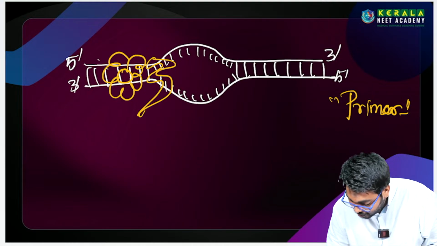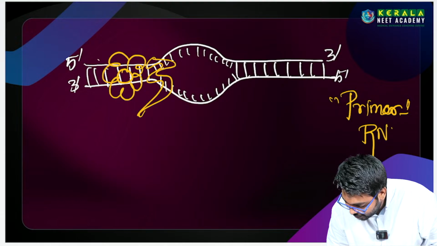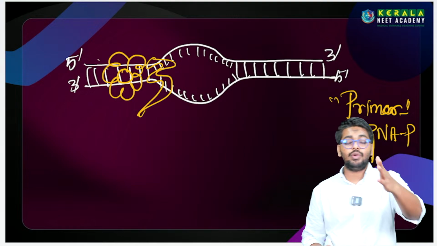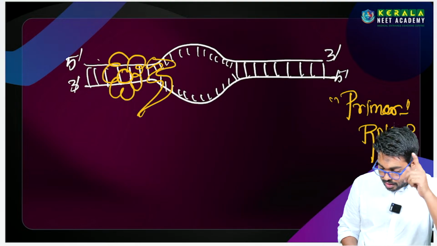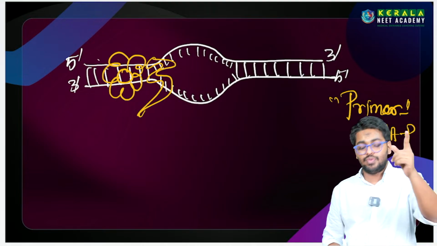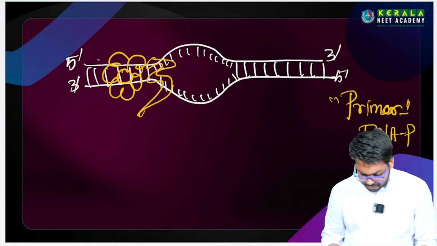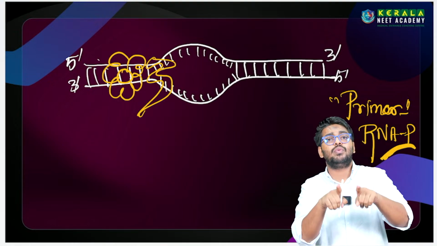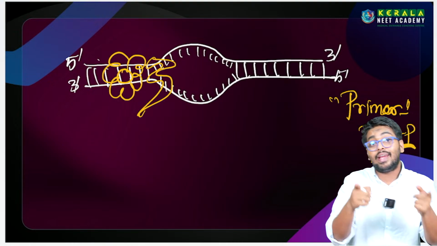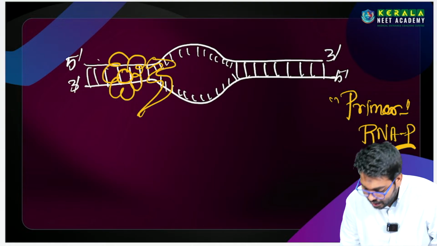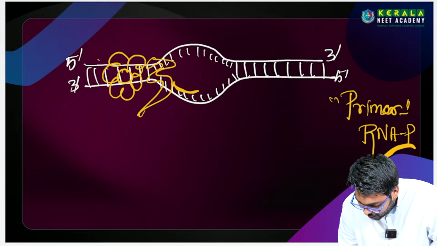The primer used here is not a DNA primer; we use an RNA primer. Why? This RNA primer will provide a free hydroxyl end for the phosphodiester bond formation, but DNA cannot provide that free hydroxyl group. That's why we use the RNA primer.